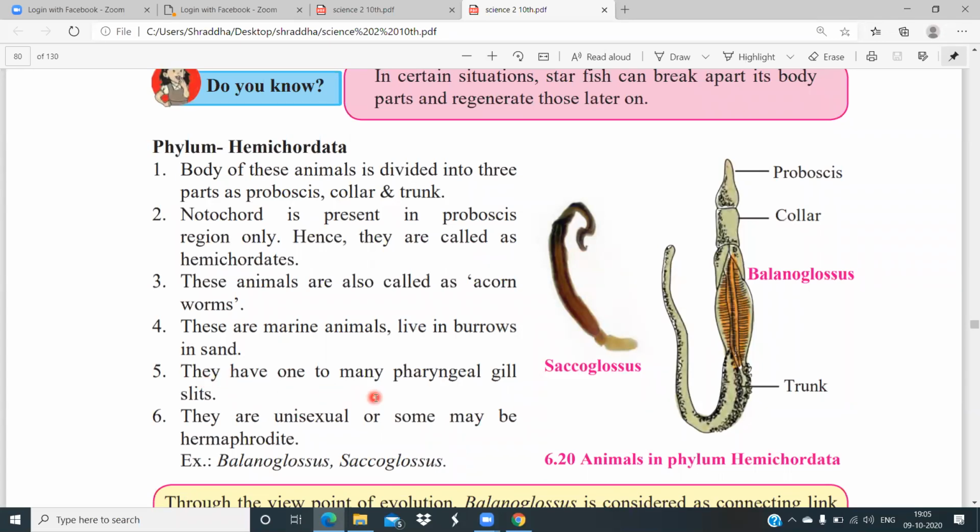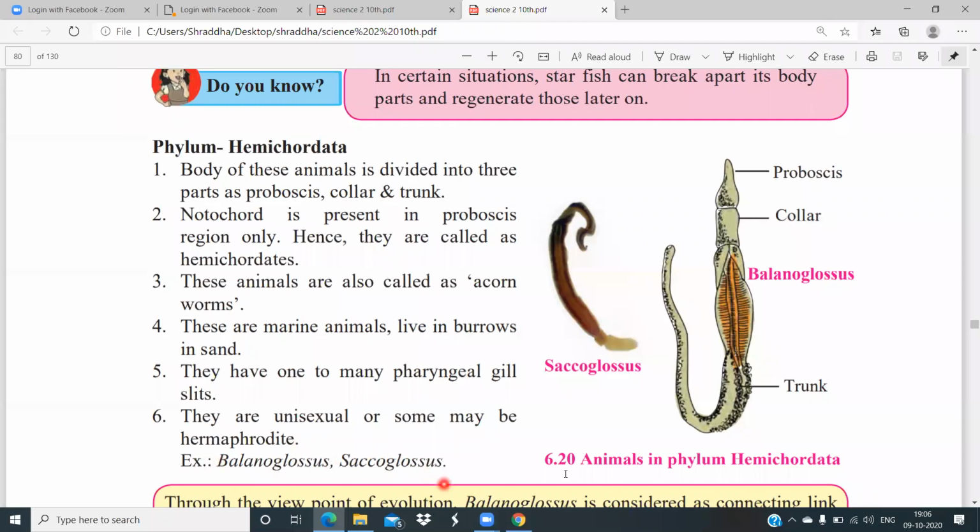They have one to many pharyngeal gill slits. You can see here, these are the pharyngeal gill slits. Pharynx is nothing but the tube which is connected from the mouth to the stomach or lungs. So these pharyngeal gills help them with the breathing process.